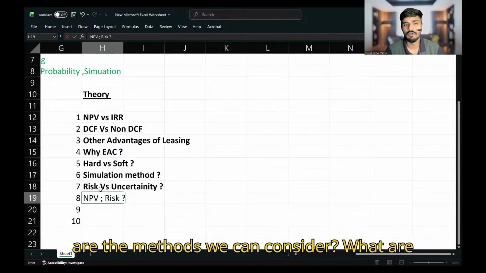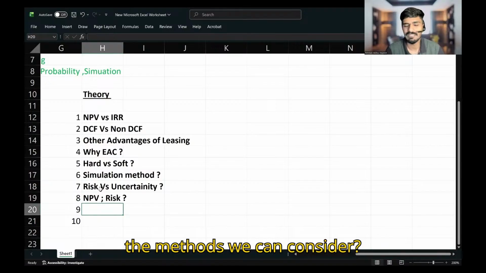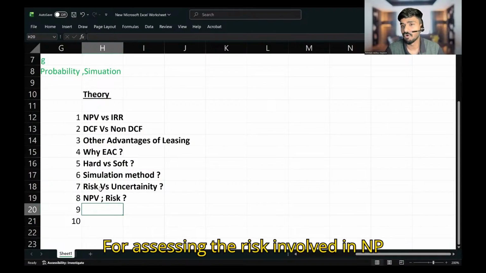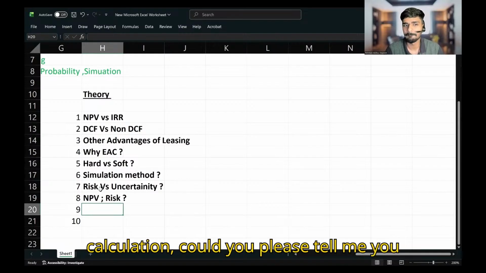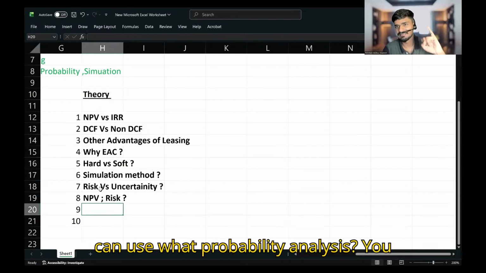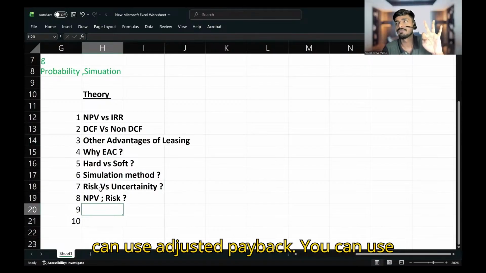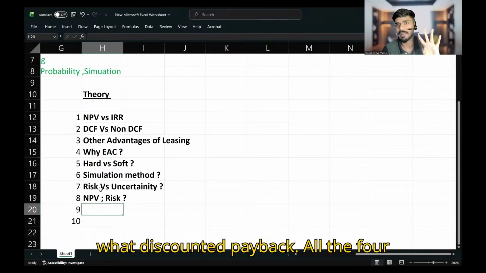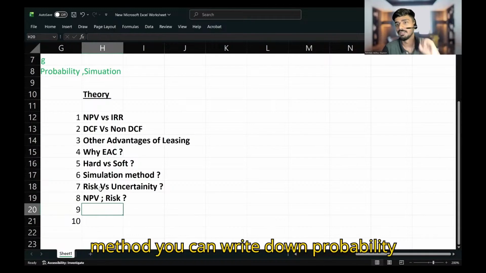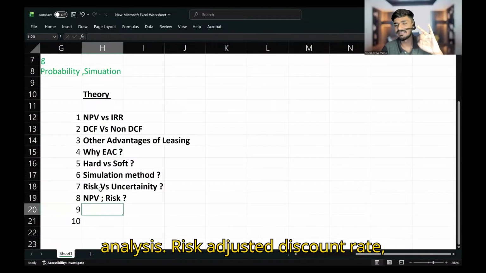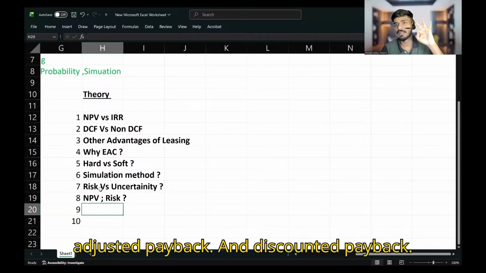In order to find the risk involved, what are the methods we can consider for assessing the risk involved in NPV calculation? You can use probability analysis, risk adjusted discount rate, adjusted payback period, and discounted payback period. All the four methods you can write down: probability analysis, risk adjusted discount rate, adjusted payback period, and discounted payback